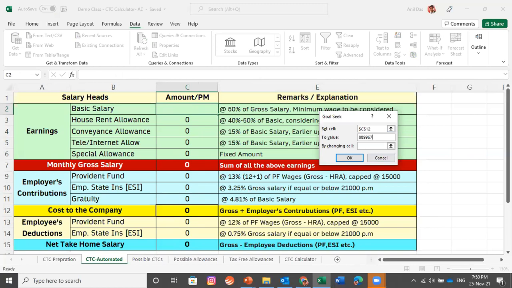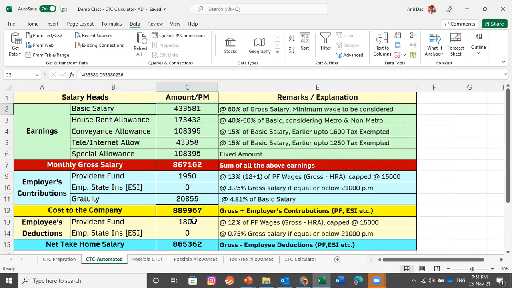Which means 8,89,967. This can be a CTC for some person. And again, as a third answer, I am allotting this cell to Excel. And once I click OK, you will see that we would be getting a salary breakup of 8,89,967 rupees per month CTC. Let me click OK.